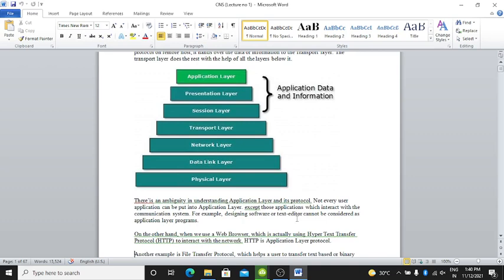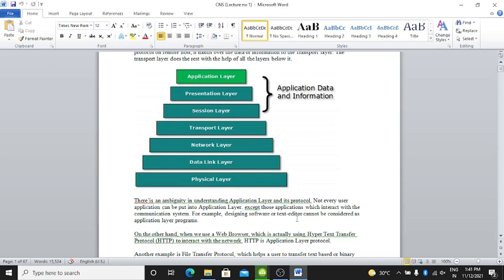There is an ambiguity in understanding application layer and its protocols. Not every user application can be put into the application layer except those applications which interact with the communication system.